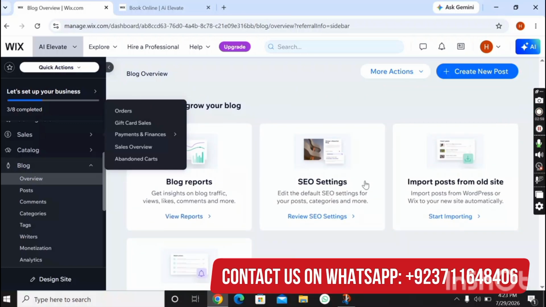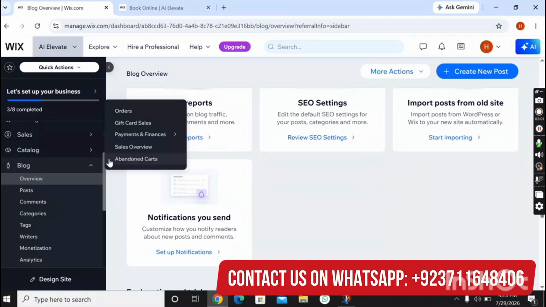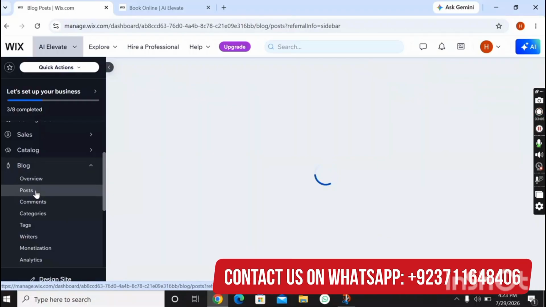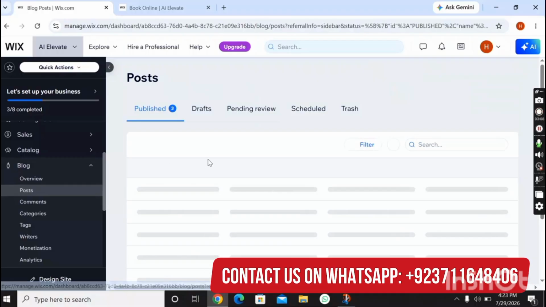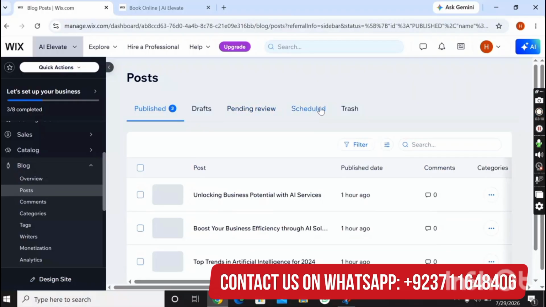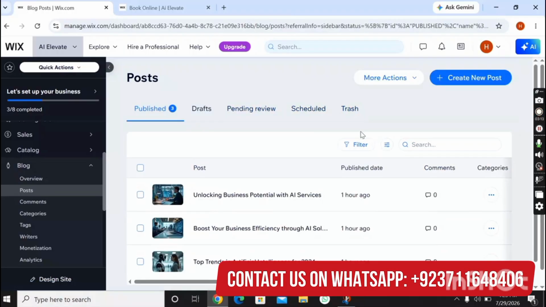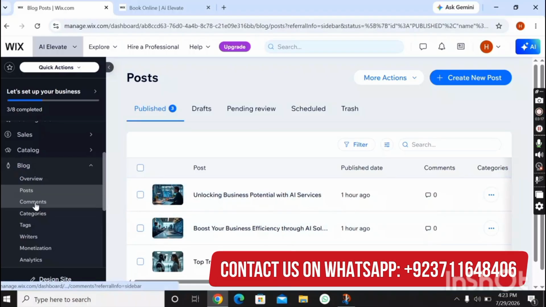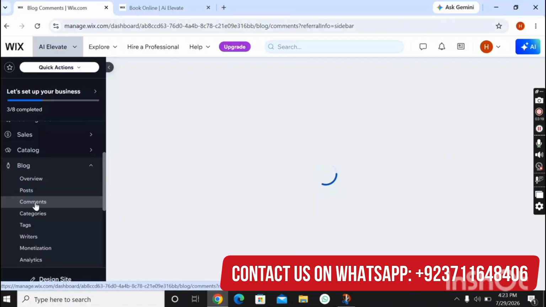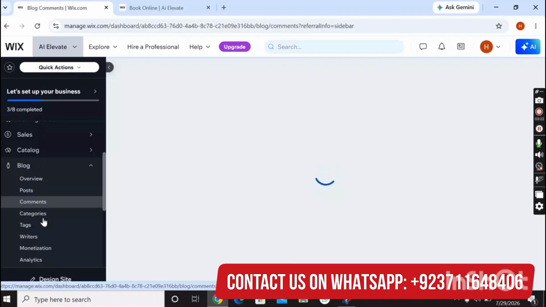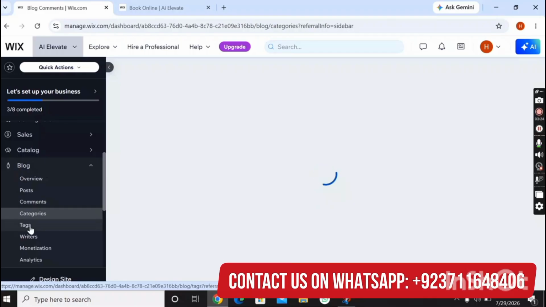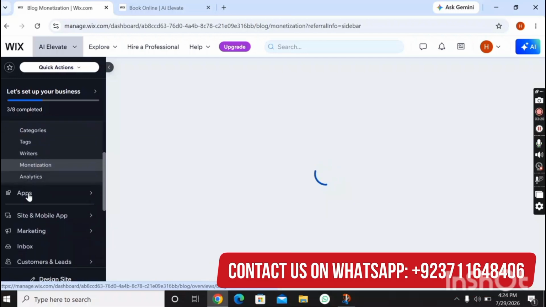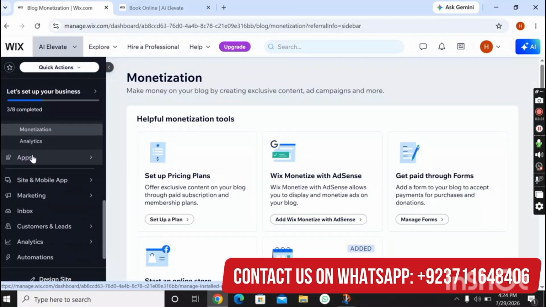So viewers, here you can add as many blogs as you want, and here are the posts. You can add your post, you can edit your post, publish, draft, scheduled, and trash. You can trash too. Here you can edit too by clicking here. So viewers, here are the comments. You can manage your comments from here, categories from here, tags from here, writers from here, monetization from here, and analytics from here. So viewers, here you can see all the features of this site.